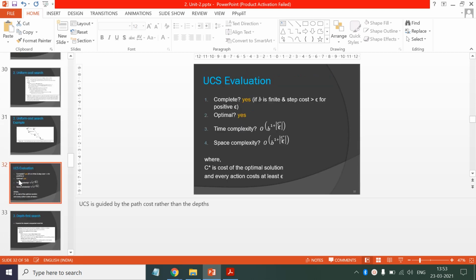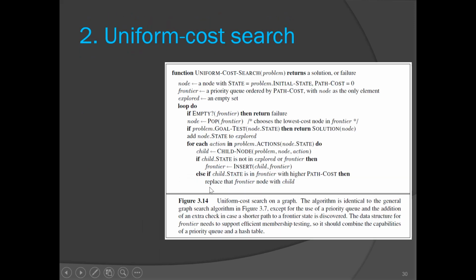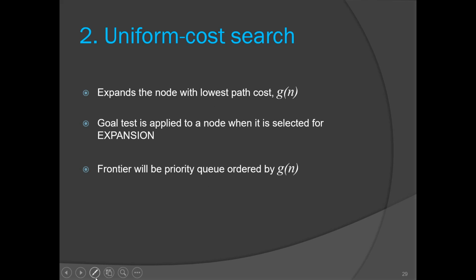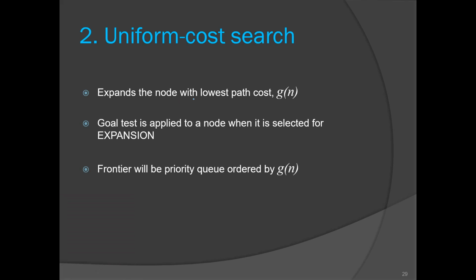So that time, I skipped the explanation of how these numbers and figures are coming. So let's quickly recap what the UCS algorithm is. UCS comes under the uninformed search strategy, and here we expand the node with the lowest path cost, which is indicated by G of n. And here the frontier is implemented in the form of a priority queue ordered by G of n.